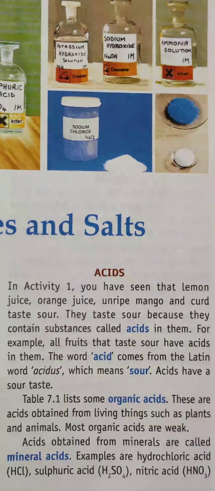Now there are two types of acids: organic acids and mineral acids. The acids which are obtained from living things such as plants and animals are called organic acids. Most organic acids are weak. Acids obtained from minerals are called mineral acids. Examples are hydrochloric acid, sulfuric acid, nitric acid.